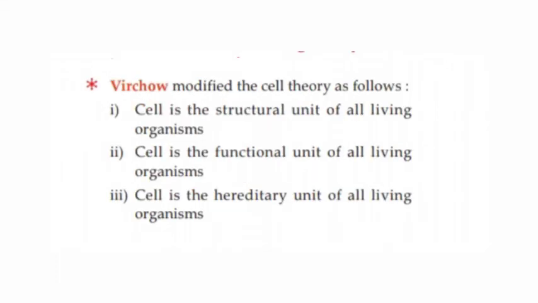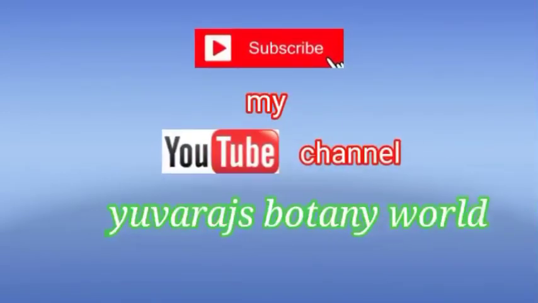The scientist Rudolf Virchow modified the cell theory as follows. Cell is the structural unit of all living organisms. Cell is the functional unit of all organisms. Cell is the hereditary unit of all living organisms. And the important point he added to cell theory is omnis cellula e cellula, which means all new cells are formed from pre-existing cells. Up to here, cell biology introduction, historical events, cell morphology and cell theory was completed.